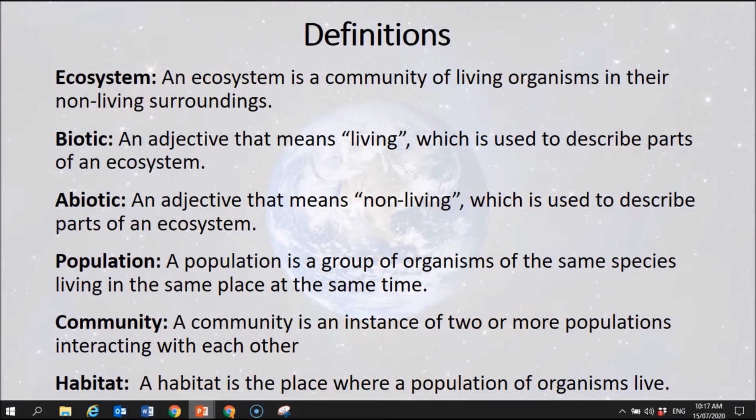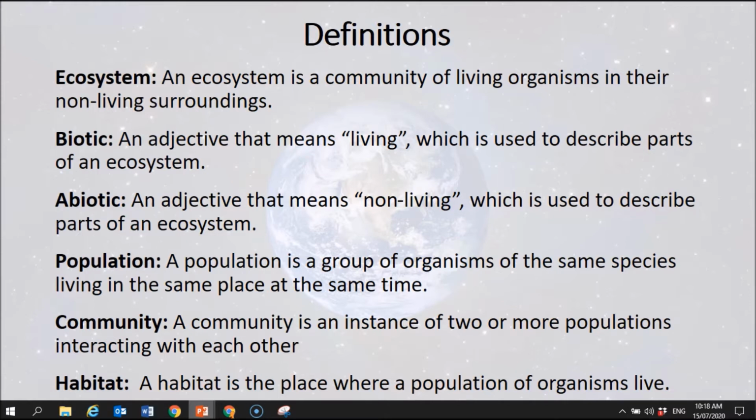Alright, now as we often do with a new topic, we're going to start with a bunch of new definitions. Some of these you will have heard of already, some of them you will know the definition for, but perhaps in a non-biological or ecological context. So I'm going to give, what have we got here? 1, 2, 3, 4, 5, 6 different terms and their specific definitions in the context of ecosystems. All right, so beginning with the word ecosystem itself. What is an ecosystem? Well, an ecosystem is a community of living organisms in their non-living surroundings.